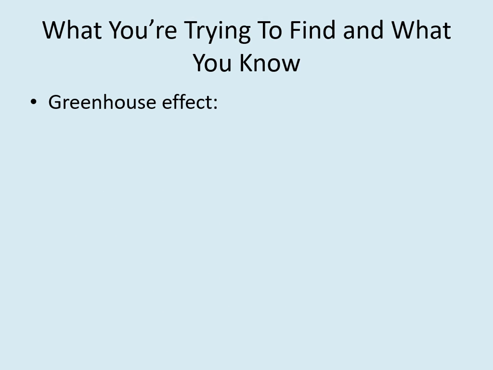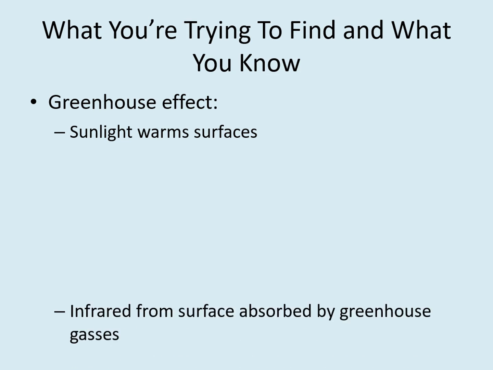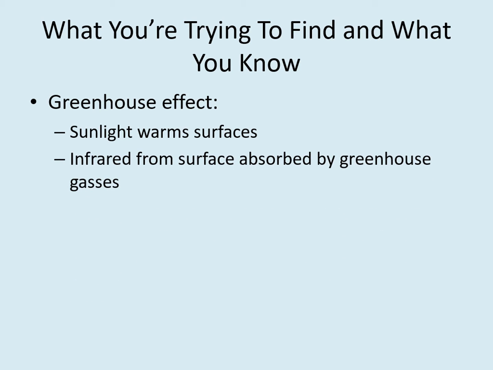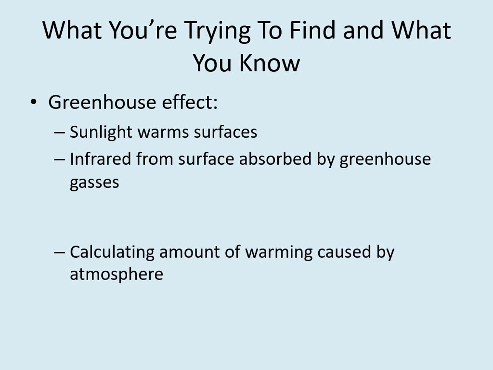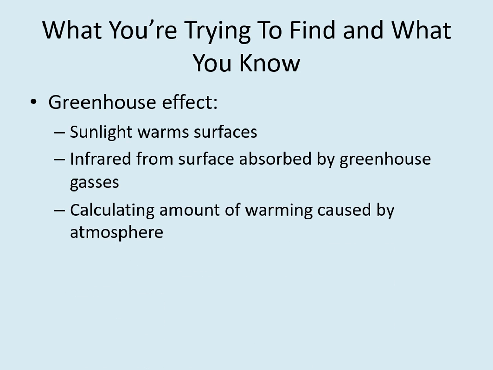The greenhouse effect is an atmospheric process. Sunlight is absorbed by a planet's surface and is then re-emitted as infrared light. However, greenhouse gases in the atmosphere trap this infrared light, making the surface and lower atmosphere hotter. So the result of this calculation will be a measure of how much warmer the surface is than it would be if the planet had no atmosphere. This will also tell us how much atmosphere the planet has.